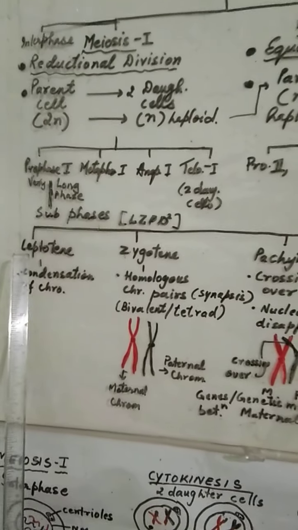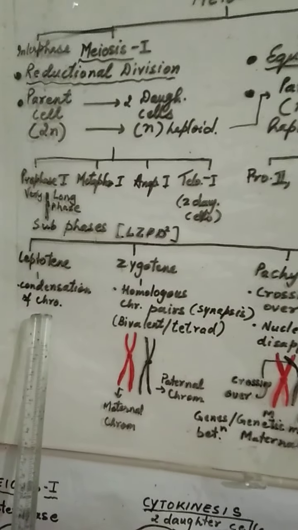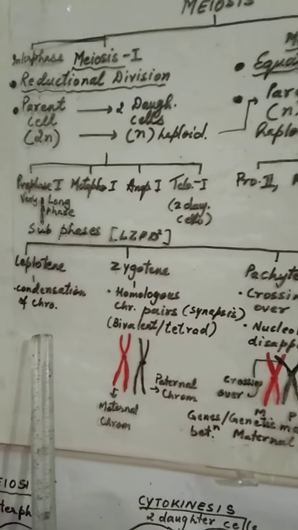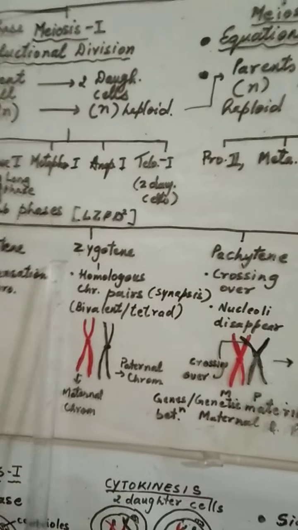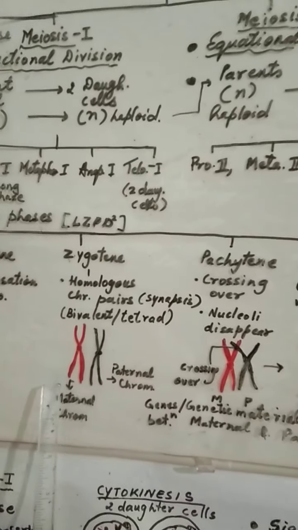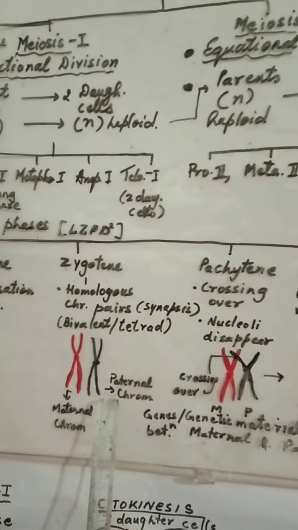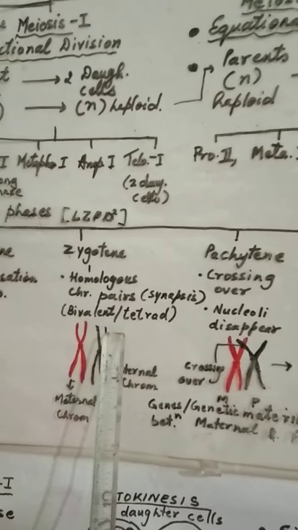What is L? L is leptotene phase. In this, the chromosomes undergo condensation and are visible. Then it proceeds to the zygotene where homologous chromosomes pair. As we know, this is maternal chromosome from mother, paternal chromosome from father. They pair. This is homologous pairing.